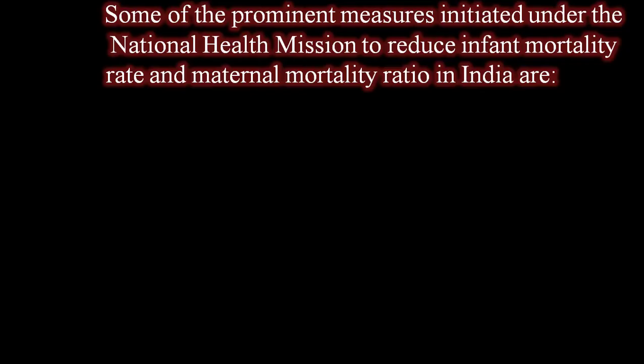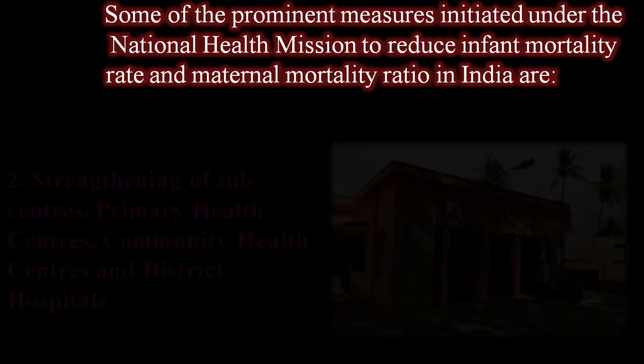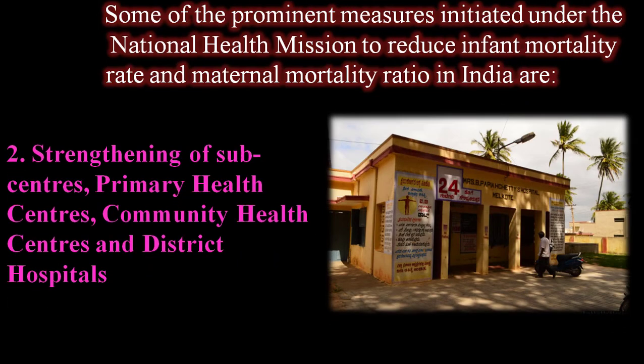Let's come to some of the prominent measures initiated under the National Health Mission to reduce infant mortality rate as well as maternal mortality ratio in India. The first point is promotion of institutional deliveries through the Janani Suraksha Yojana. Under this program, a 24/7 free ambulance service of the Karnataka government has also helped in attaining higher institutional delivery rates. That is one of the very important programs undertaken.